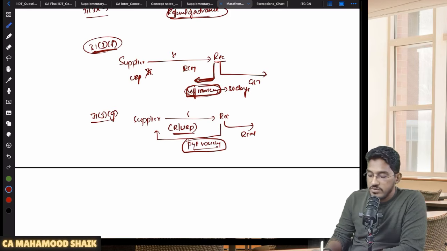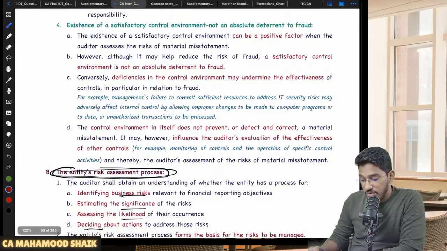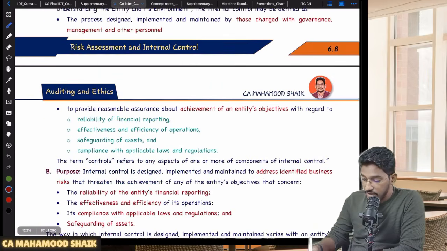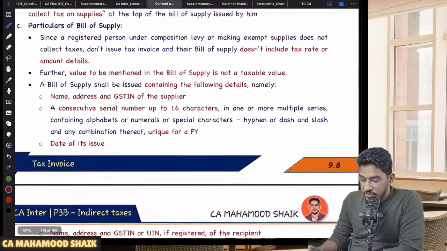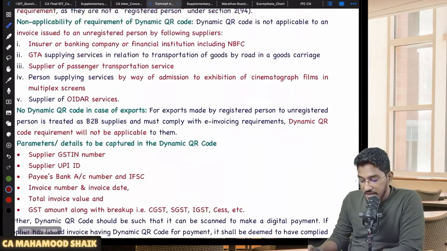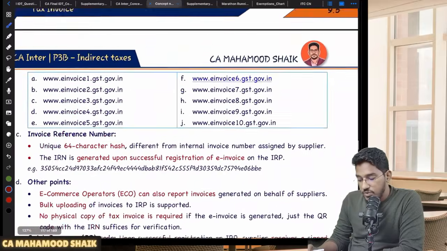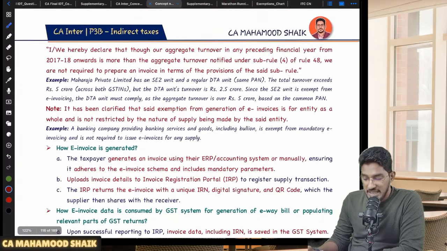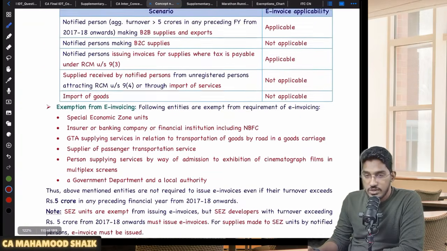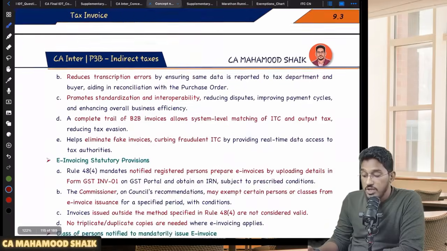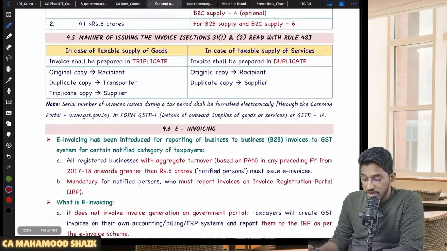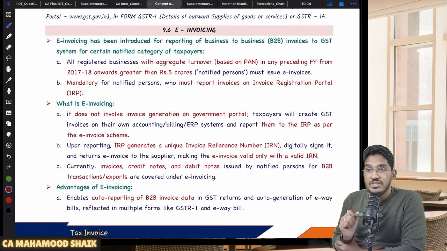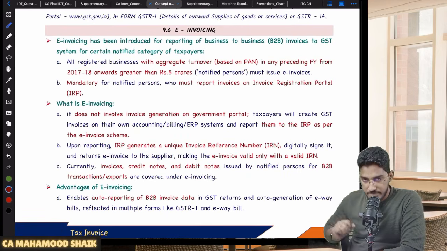And one more concept we are required to cover as part of tax invoices, one more favorite area for the examiner, is e-invoicing. There is a concept called e-invoicing. So what is e-invoicing? The government has identified a few big suppliers, and they said that when these suppliers are making B2B supplies, it will not be enough to generate the invoice on your accounting software. You have to go to the e-invoice portal. They have given some e-invoicing portals. You have to go to that portal and generate something called an e-invoice.